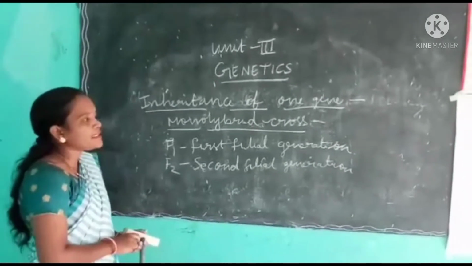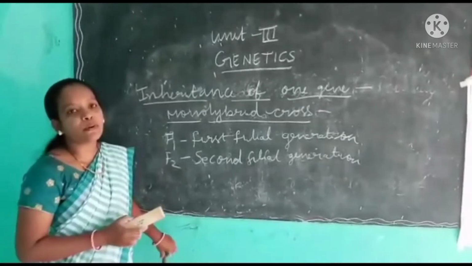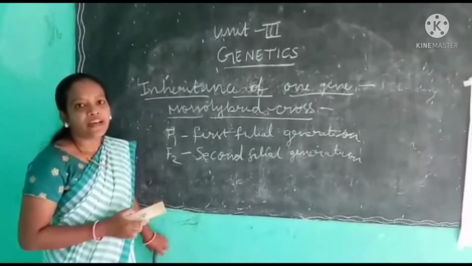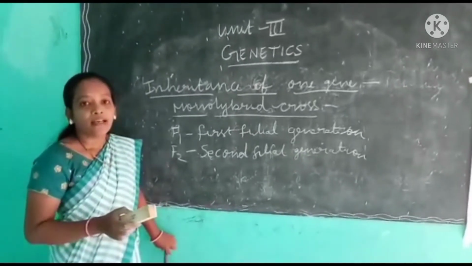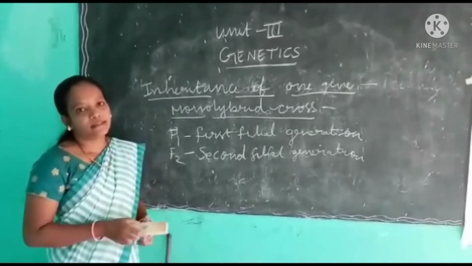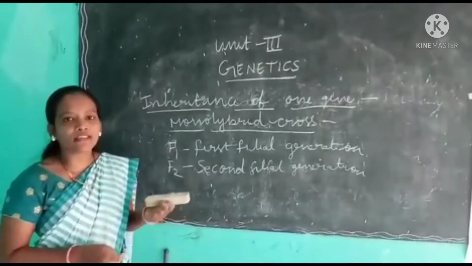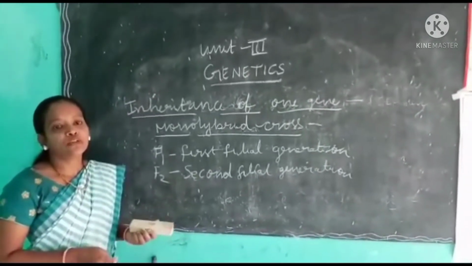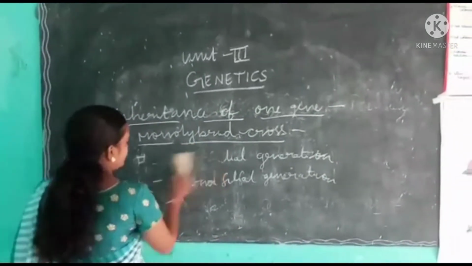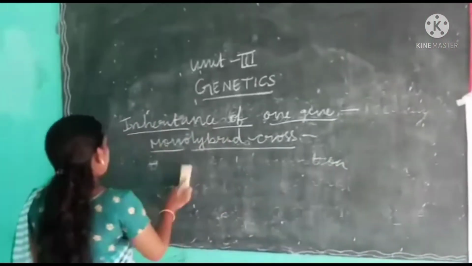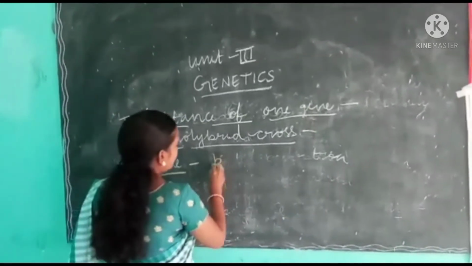Okay, based on these observations, Mendel proposed that some things were passed from parents to progeny. Those things are called factors. Nowadays we call them genes. Okay students? So here genes are responsible for carrying these characters from parents to progeny. So genes are the basic unit of inheritance. What are genes? Genes are the basic unit of inheritance.